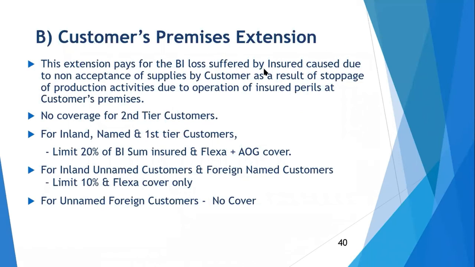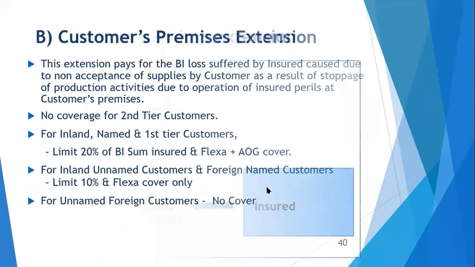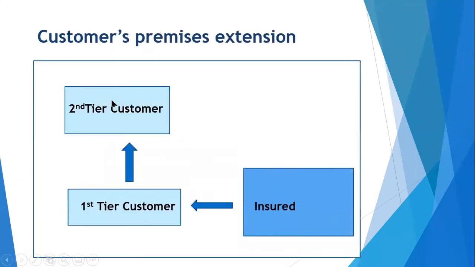So this customer premises extension, GIC rules are same. 20% limit, 10% limit, unnamed foreign cover, no cover, customer, same rule, just like your supplier premises. And here is the diagram, insured is sitting here because he is at the supplying end.